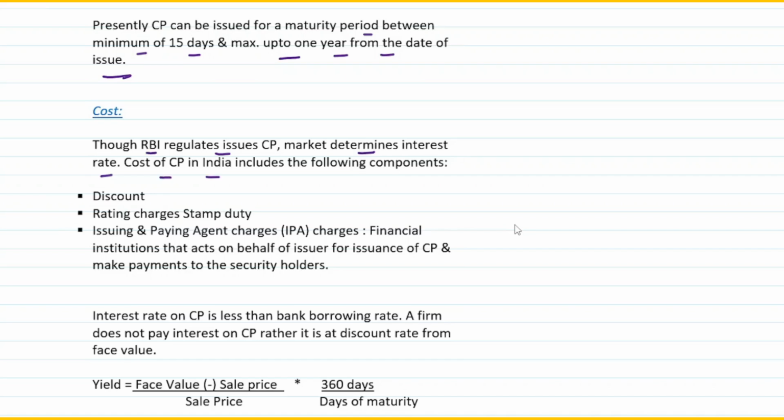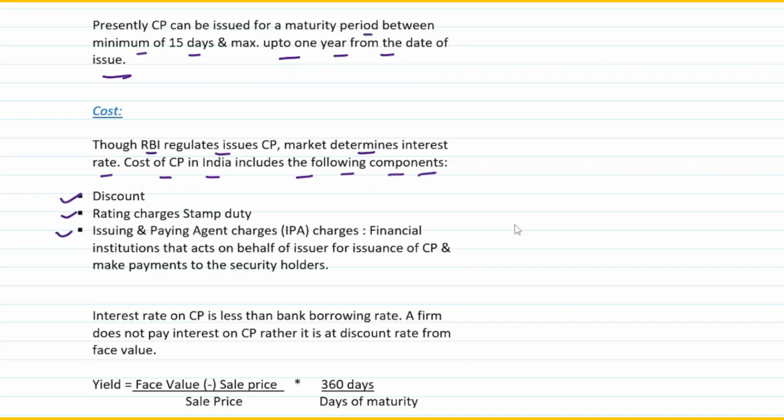The cost of commercial paper in India includes the following components. So what are the various costs that are associated with the issuance of commercial paper? First of all, it has to be issued at a discount. Fine. Secondly, there are rating charges and stamp duty. So you have to get a rating. For that, there is a certain amount of stamp duty that is associated. So that is again a secondary cost.